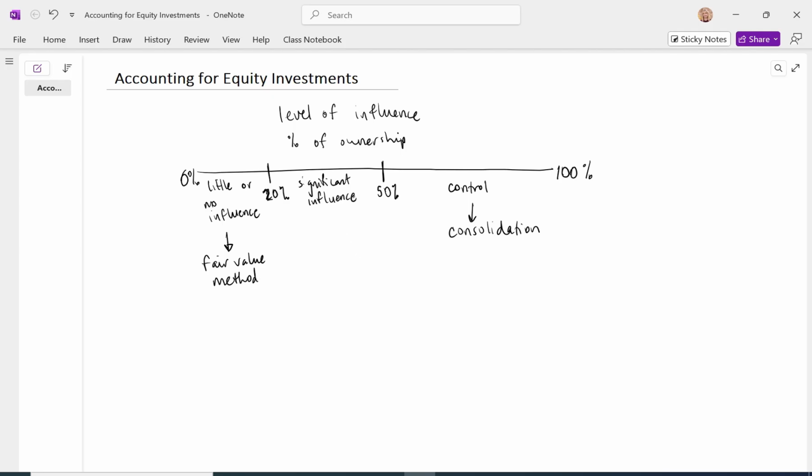And when the investor owns 20 to 50%, they have significant influence over that company, and the type of accounting treatment is called the equity method. This video focuses on the fair value method.